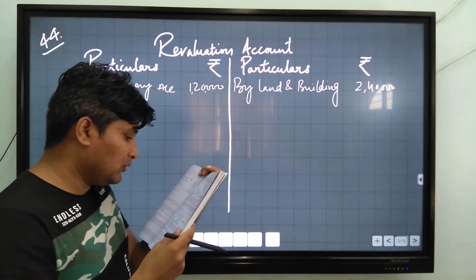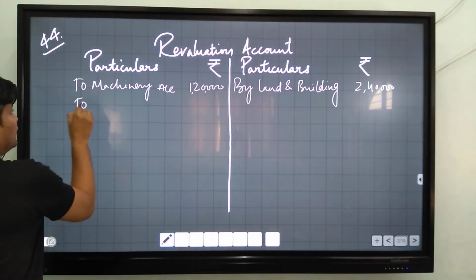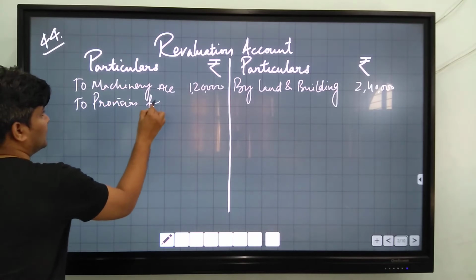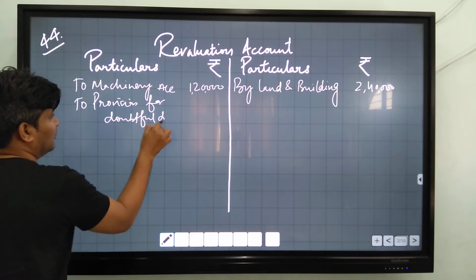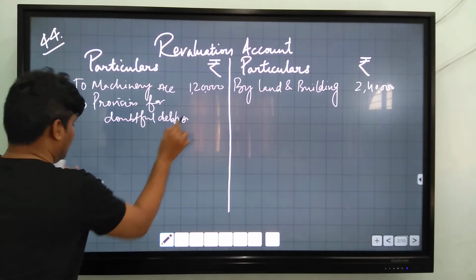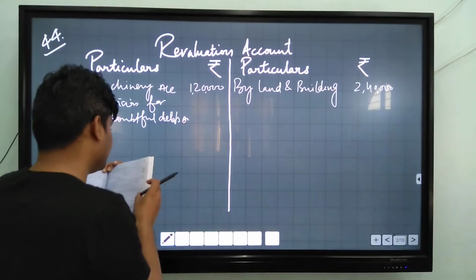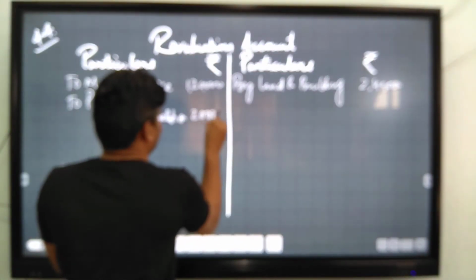After that, provision for doubtful debt was to be made 5% on debtors. You will write to provision for doubtful debt account 5% of 4 lakh. It is 20,000 only.